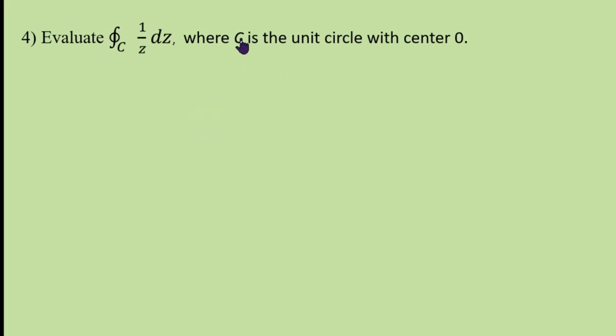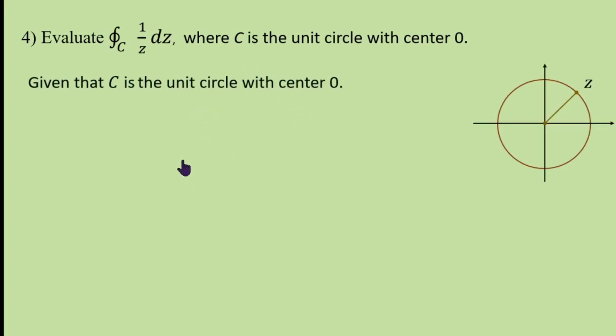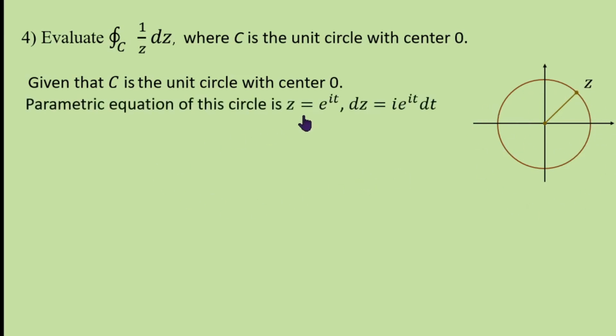Here the parametric equation of the circle C is: center is 0, so z minus 0, radius is 1, therefore z can be written as 1 times e power it, where t varies from 0 to 2 pi. So z equals e power it, and the radius is 1.